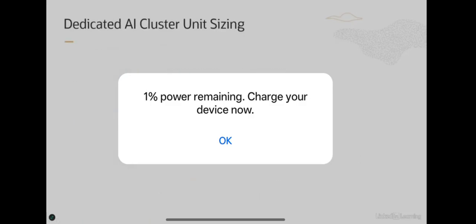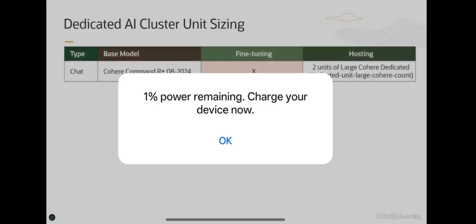Alright, so now let's look at how the sizing is done for each of these model types. Suppose we are using a capability for chat, and we are using the cohere command R plus 08-2024. As of this recording, this is the latest and greatest model which is available as part of the OCI generative AI service.